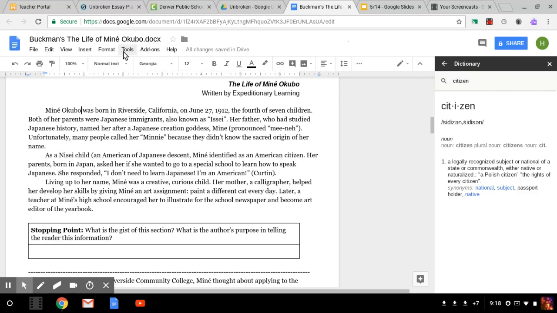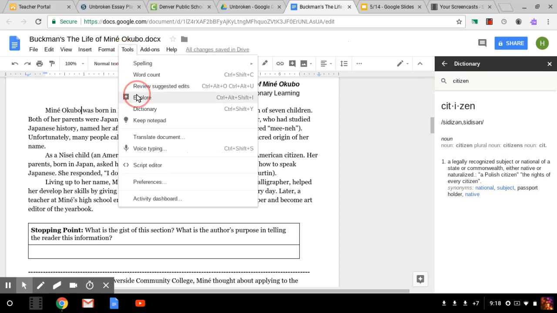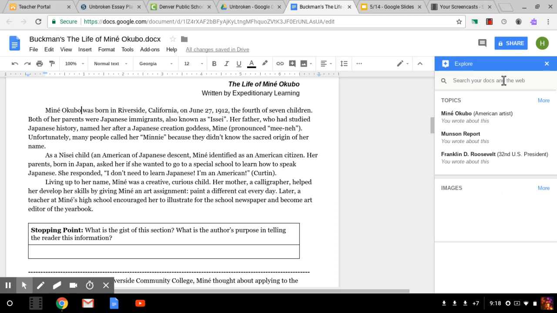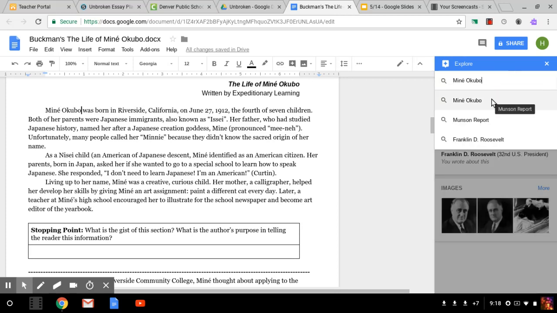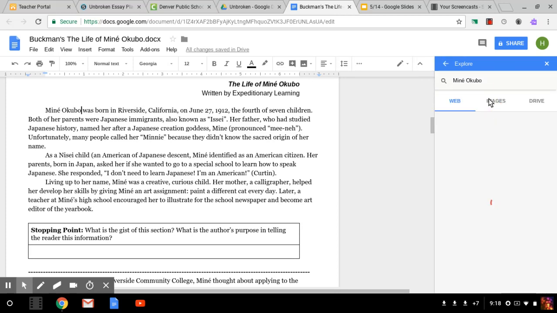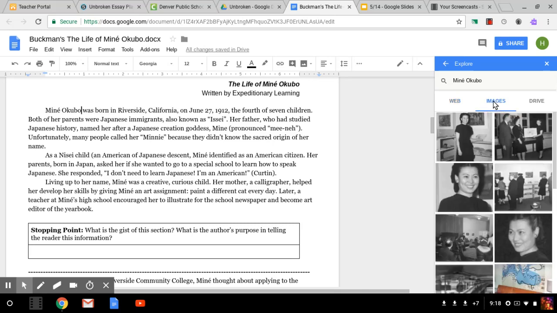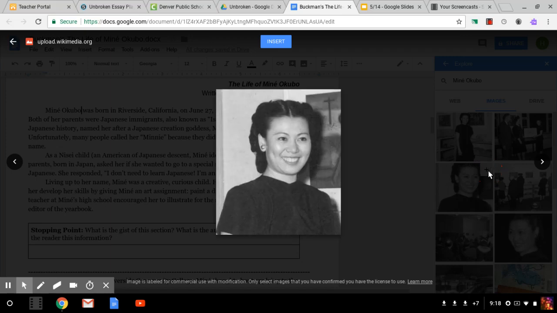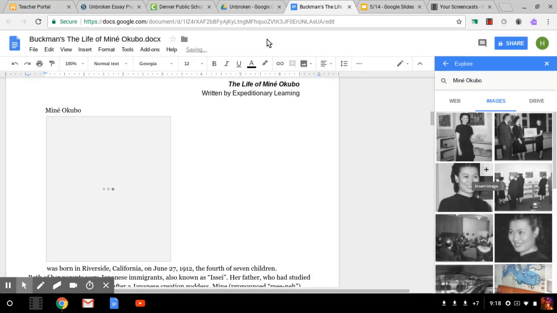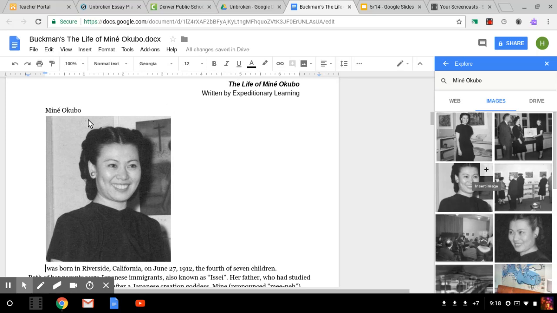So I'm going to go over here to Tools. I'm going to hit Explore. And I'm going to type in, oh, look at that. Minnie Okubo is right there because she's in my article. I'm going to look at images. And there she is. Wow, crazy. I'm going to add this little button and insert her photo. So now I have a picture of Minnie Okubo.